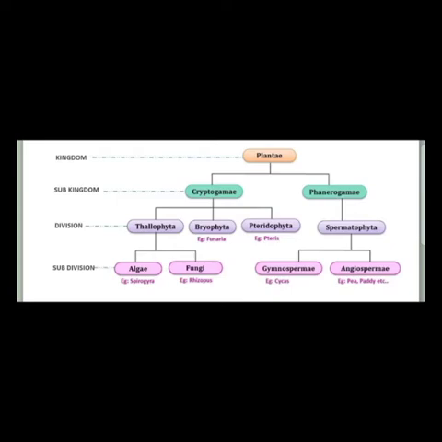Thallophyta are plants which grow mainly in water, for example Spirogyra. Bryophytes are called the amphibians of the plant kingdom because they grow in moist soil but need water for reproduction, for example moss.